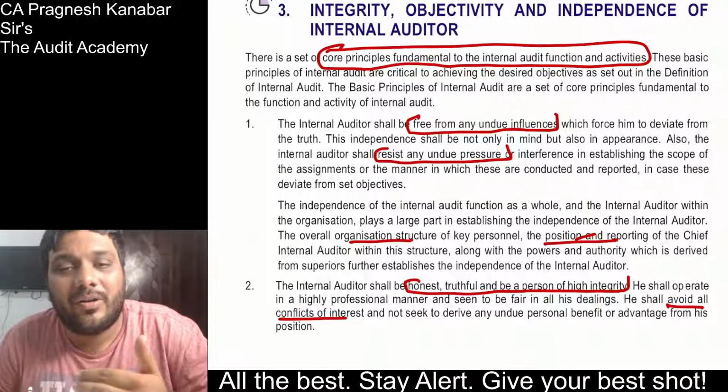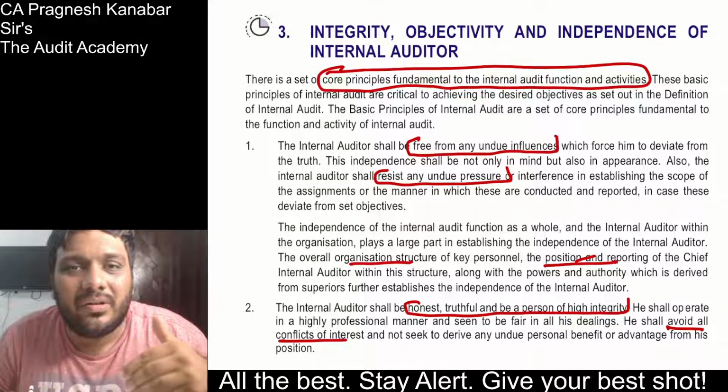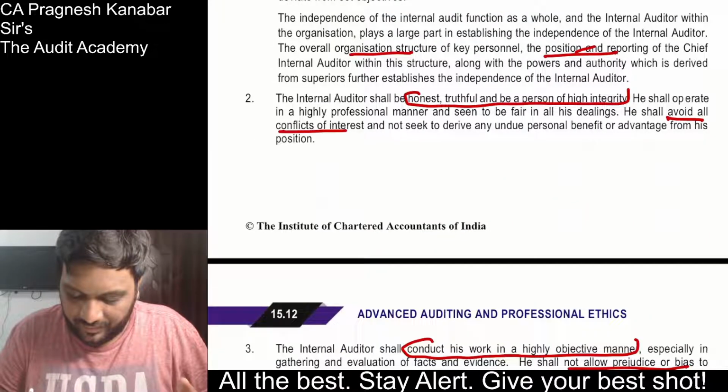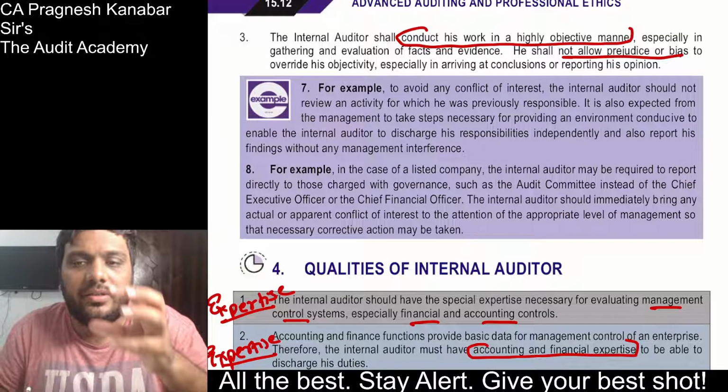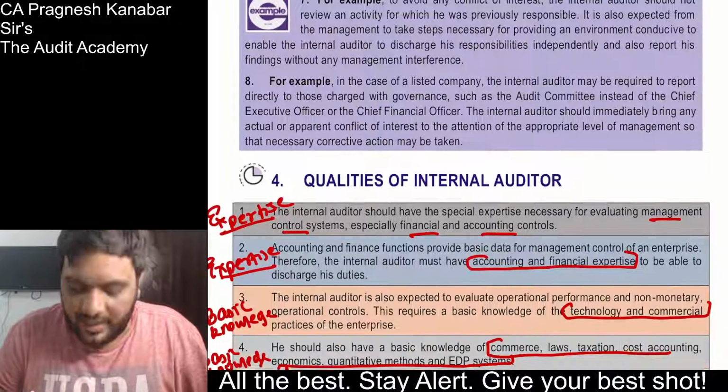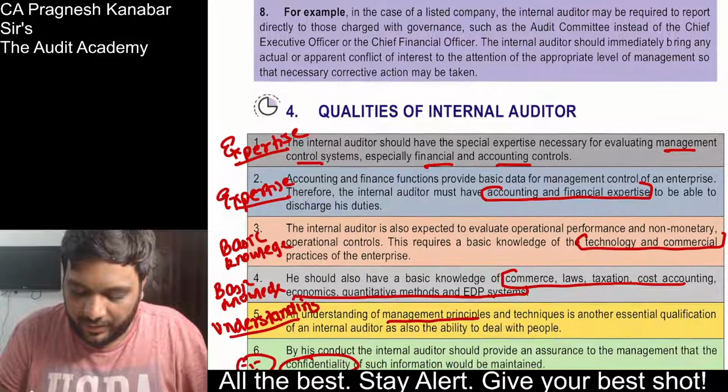Correct, here they have said about IAO: independence, integrity, objectivity. You can pause and mark these points also if you want. These are the main important areas that I have marked. And then they have put these qualities of internal auditor.